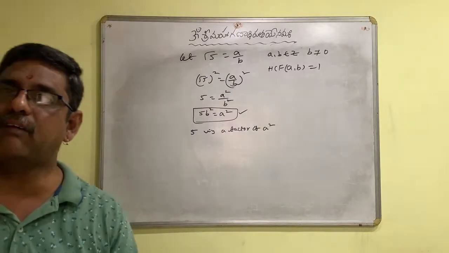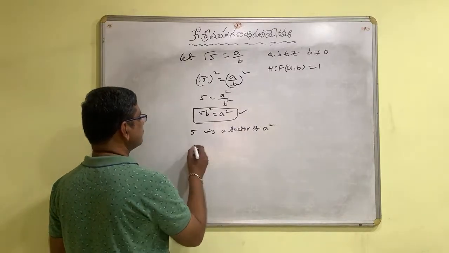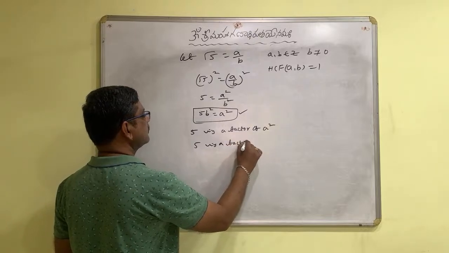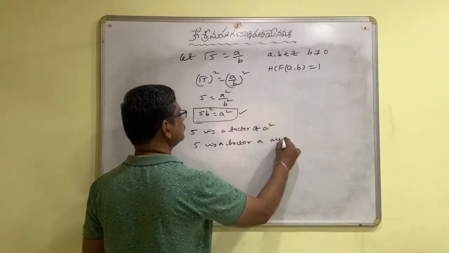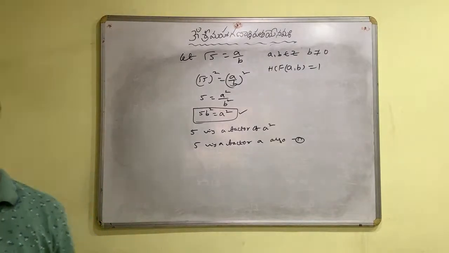As I told you, if 5 is a factor of a square, then 5 is a factor of a also. Let it be 1. 5 is a factor of a.